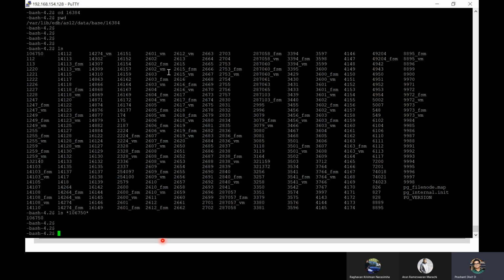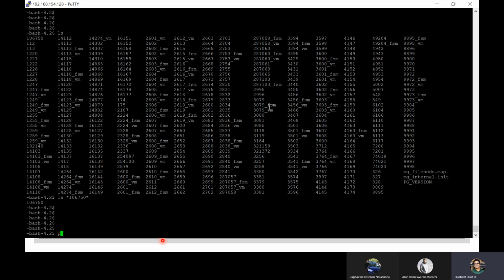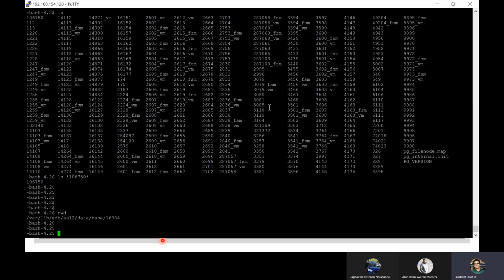A list of blocks or pages, because page is the term we use interchangeably with blocks in the Postgres world. So it's basically a list of pages or blocks which contain row specific information. And the FSM is always for free space, like what is the free space available in the primary relation or table. So every table has a VM and FSM, but they only get created once you do vacuuming. But again, let's not make things complicated. Our mission was to identify the data file location and what a data file is.